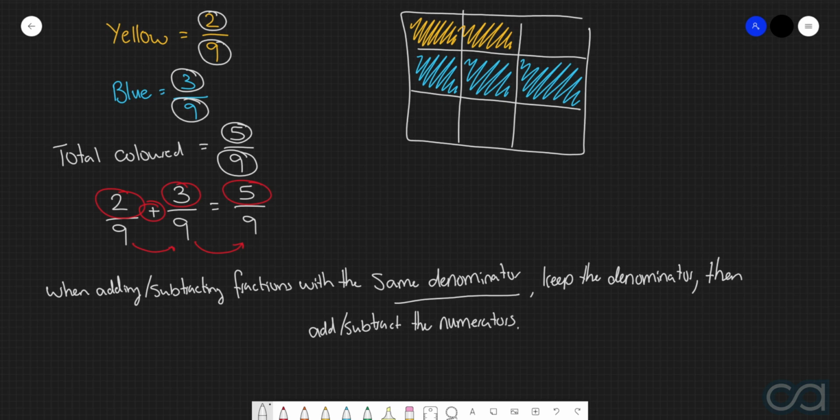So this idea here is reasonably straightforward. However, and I cannot emphasize this enough, this is only the case when the fractions involved have the exact same denominators. If they do not, you cannot do this process as easily as what we've just seen here. Let's now have a look at what happens when we have fractions with different denominators.